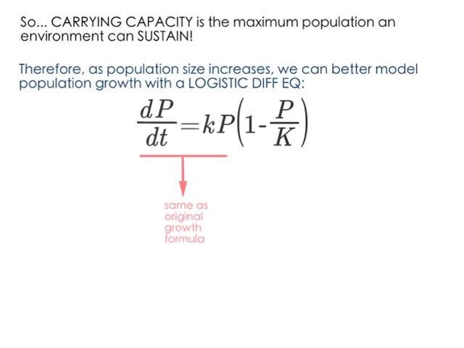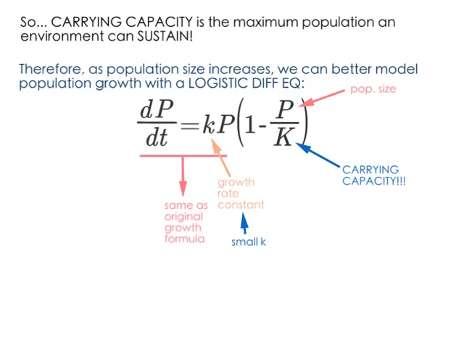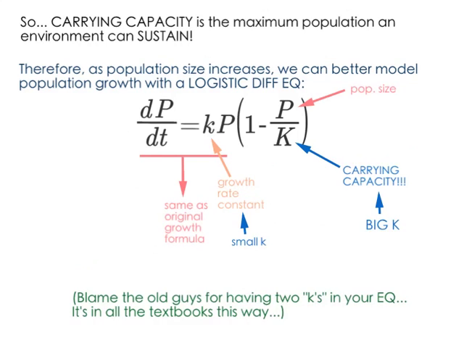And we're actually going to see how this relates to our original growth formula depending on the values of population size and big K. Big P is population size, just like it was with our other differential equation. That little k in there is our growth rate constant, just like it was in our other differential equation. Note that we use a small k for that growth rate constant. The big K in our problem is our carrying capacity, and that's what's new for this situation. It's a big K that represents carrying capacity and a small k that represents the growth rate constant.